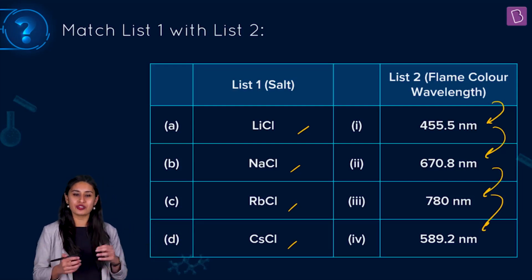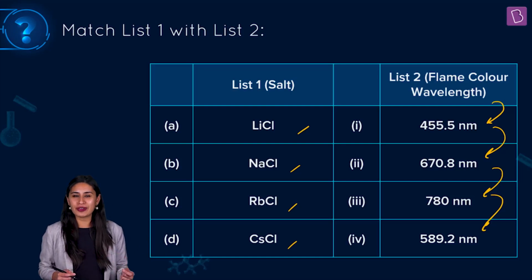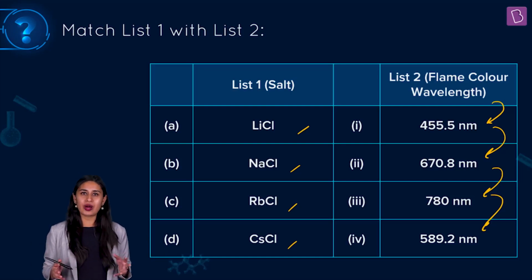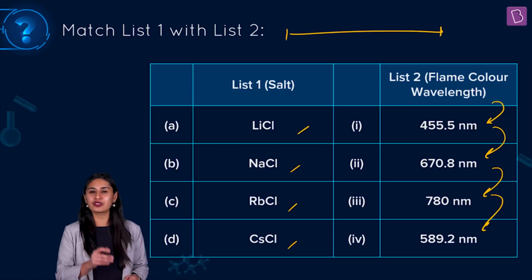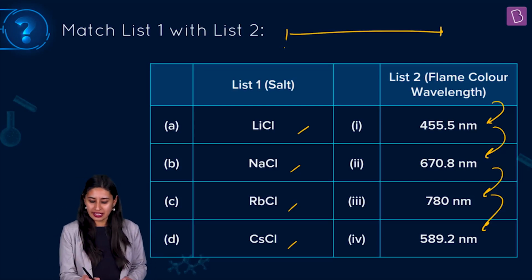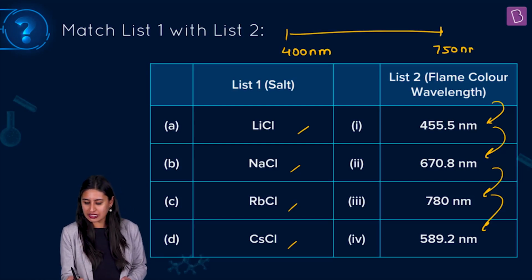So for that, we should know that lithium chloride imparts what color to the flame, sodium chloride imparts what color to the flame. And if we get restricted to our knowledge of the atomic structure spectrum, when we talk about the visible spectrum, it is from 400 nanometer to 750 nanometer.